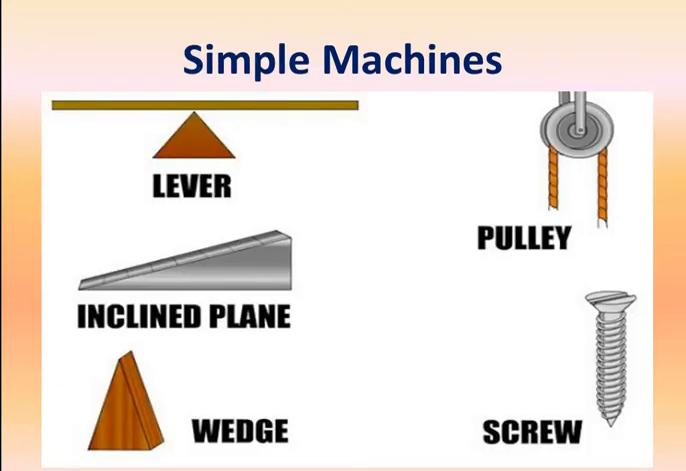Simple machines, as you can see on the screen, there are 5 simple machines: lever, inclined plane, wedge, pulley and screw. Let's talk about a lever.